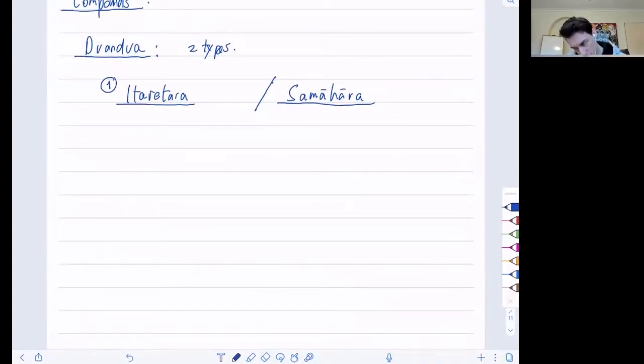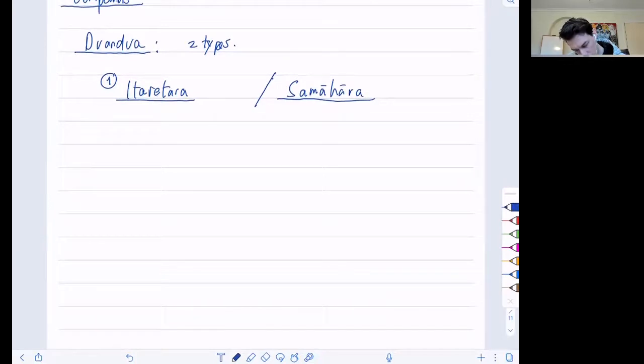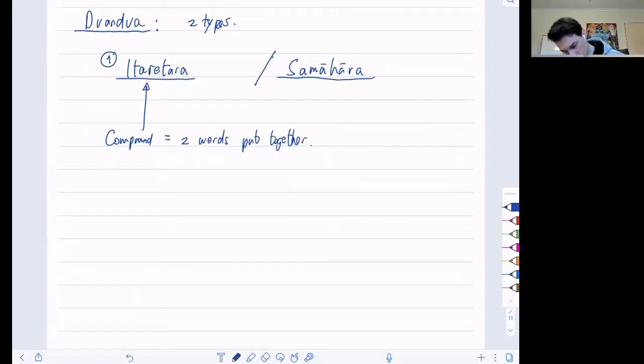It is whereby it's a compound. And what is a compound? A compound called an itaretara consists or equals two words put together. So in other words, word one plus word two. Now word two will decline and word one will only take the stem.